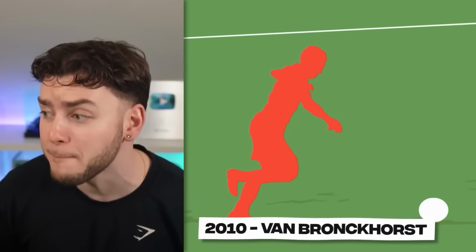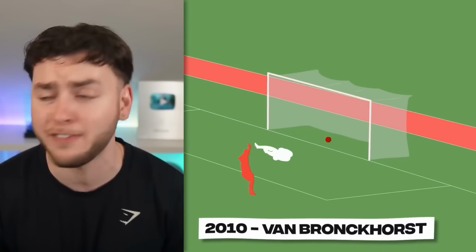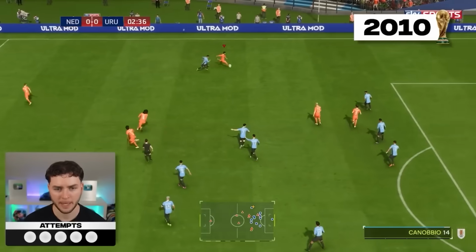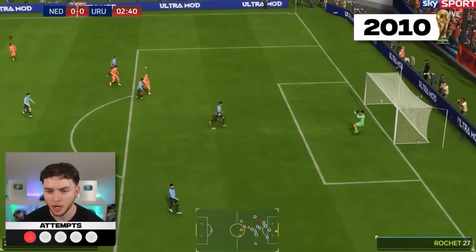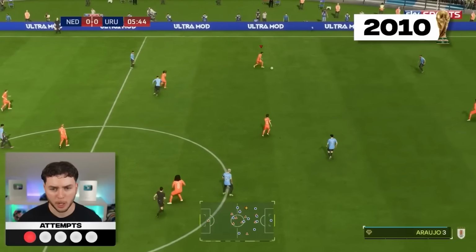Moving on to 2010, we have another iconic Netherlands goal. This time, it's Van Bronckhorst, who scores one of the longest range World Cup goals I've ever seen. Van Bronckhorst picks up the ball, sledgehammers it. For some reason, I thought that might have gone in.